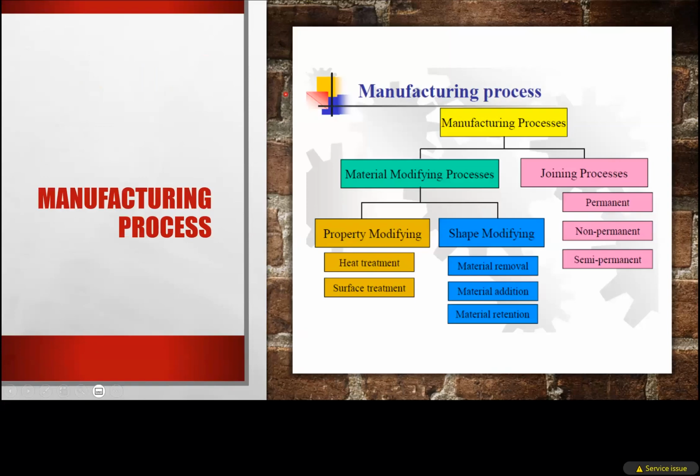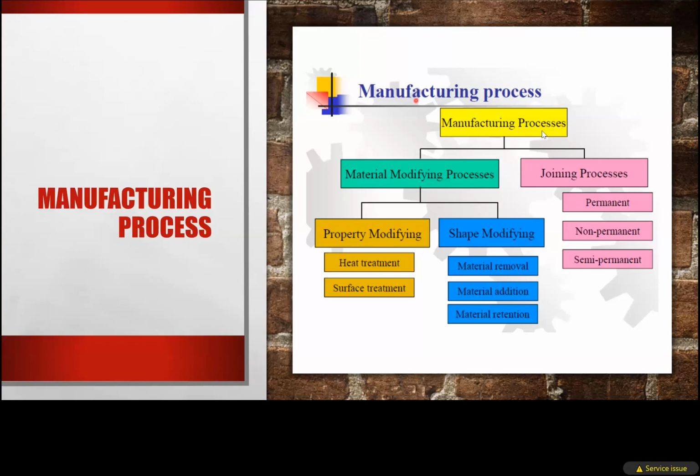So what are the manufacturing processes? See here, the flow diagram shows you the different manufacturing processes. If you are making notes from this slide and have difficulty writing on the slide, you can tell me to write there. I am waiting for you to write whatever you need. If there is any problem, you can ask me at that moment.